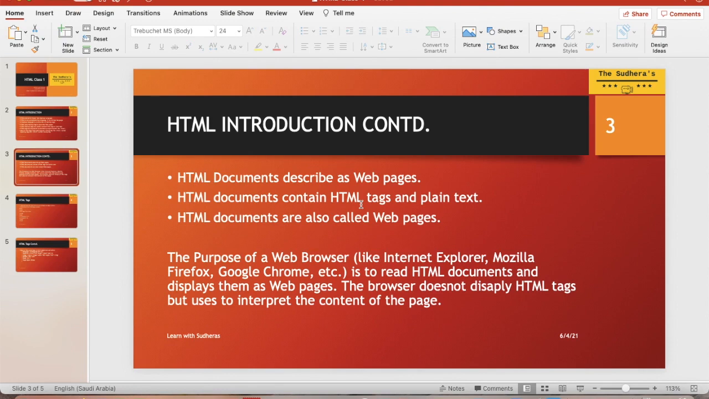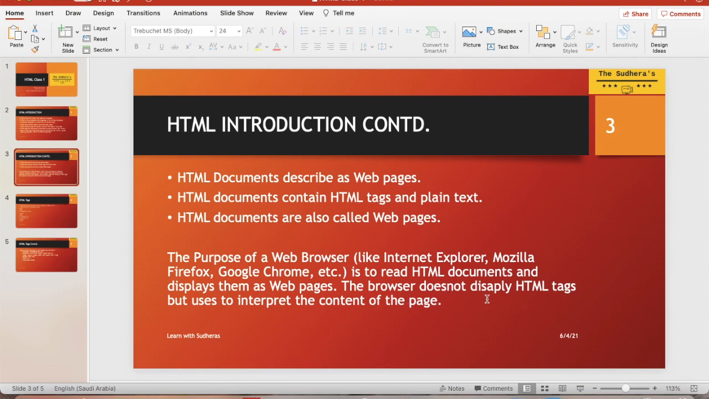Basically HTML documents are also called web pages. The purpose of a web browser, meaning Internet Explorer, Mozilla Firefox, Google Chrome, all these are web browsers, is to read HTML documents and display them as web pages. So basically the web browser opens the HTML document and displays it as a web page. I will show you an example as well in the next slide.